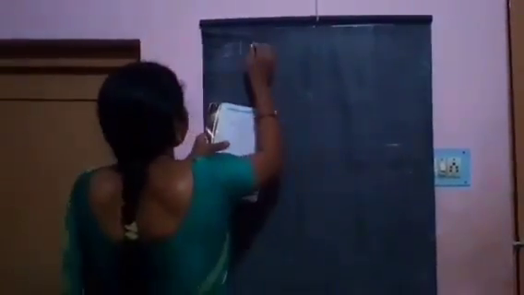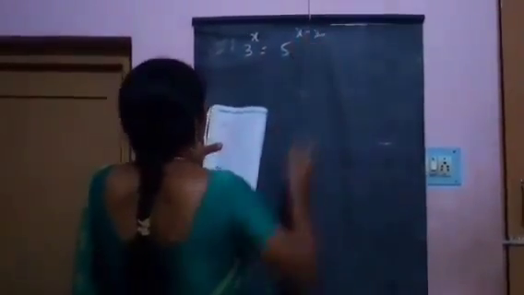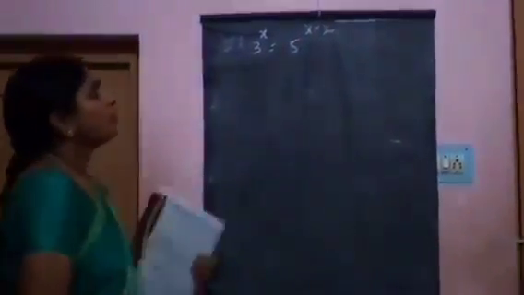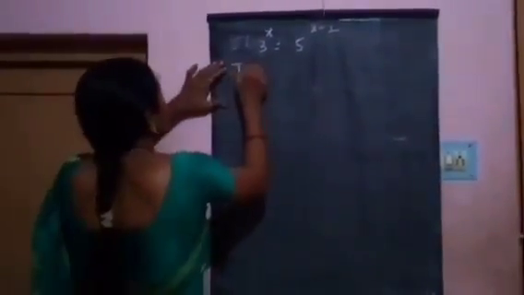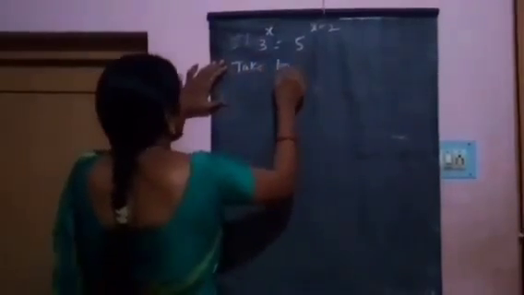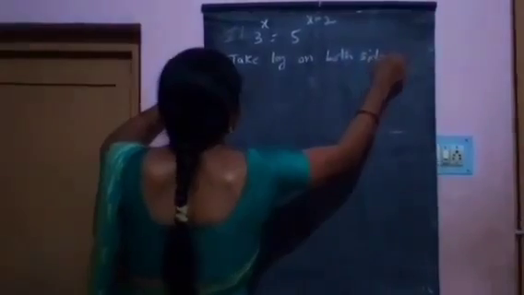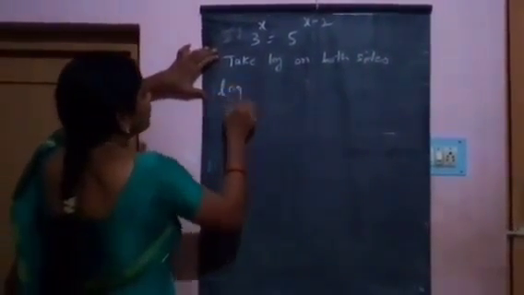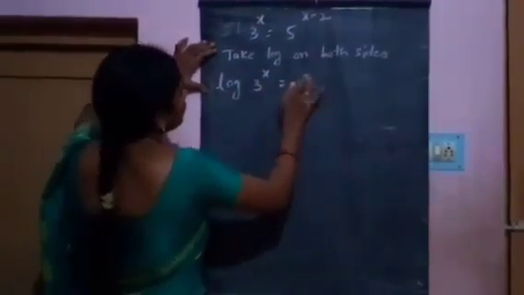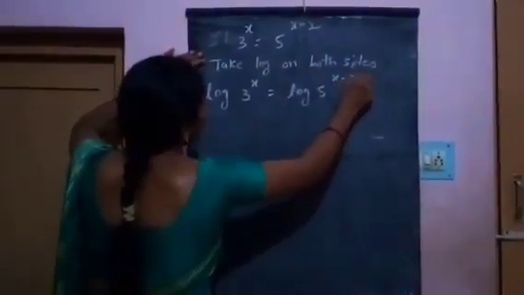Next, example 13. Solve 3 power x equal to 5 power x minus 2. Take logarithms on both sides. Log 3 power x is equal to log 5 power x minus 2.